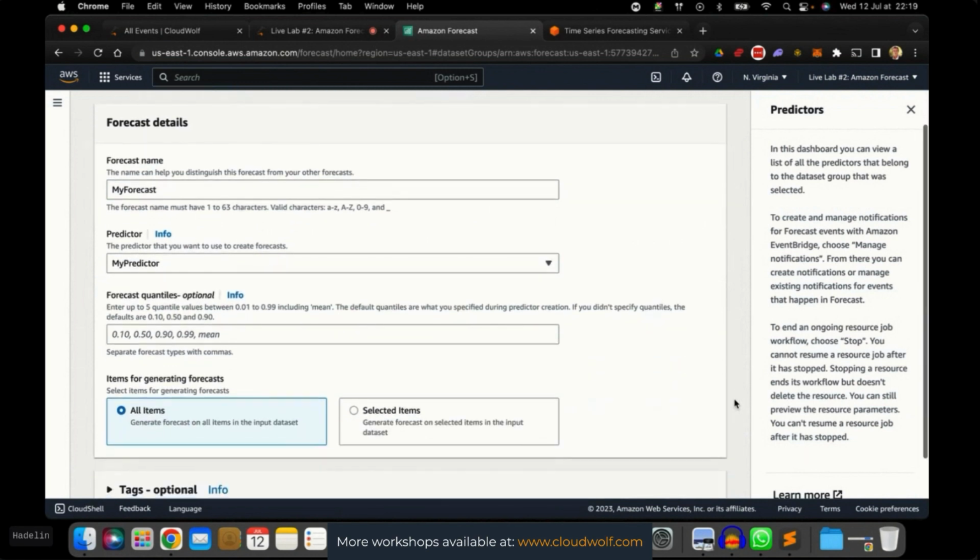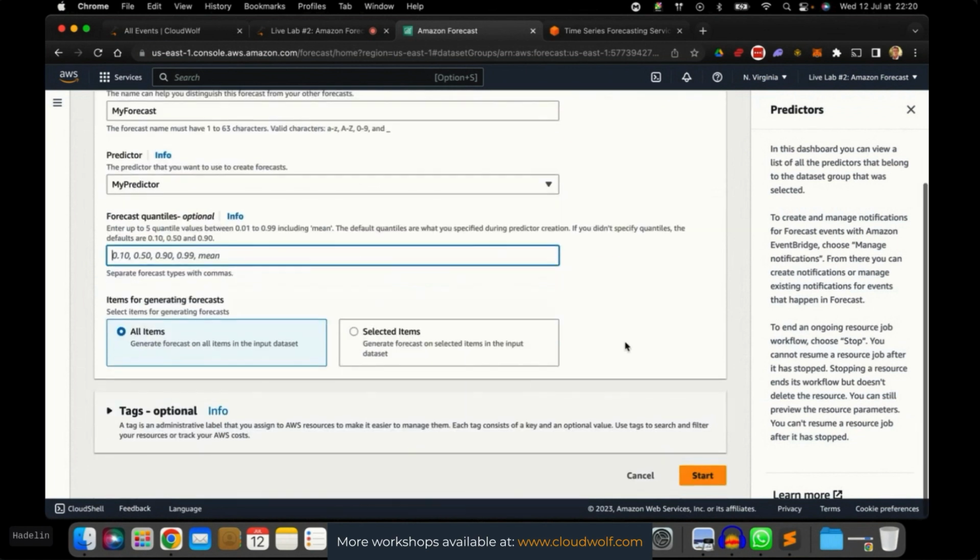Then forecast quantiles. That's an optional parameter. But if you don't enter anything, it's going to automatically take the forecast quantiles we chose before when creating the predictor. I think it's written somewhere. Yeah, the default quantiles are what you specified during predictor creation. So it's going to take them in automatically. You don't have to specify again the mean and the median, 0.50. However, if you change your mind and you want some other quantiles, here's your chance to enter them now. Okay.